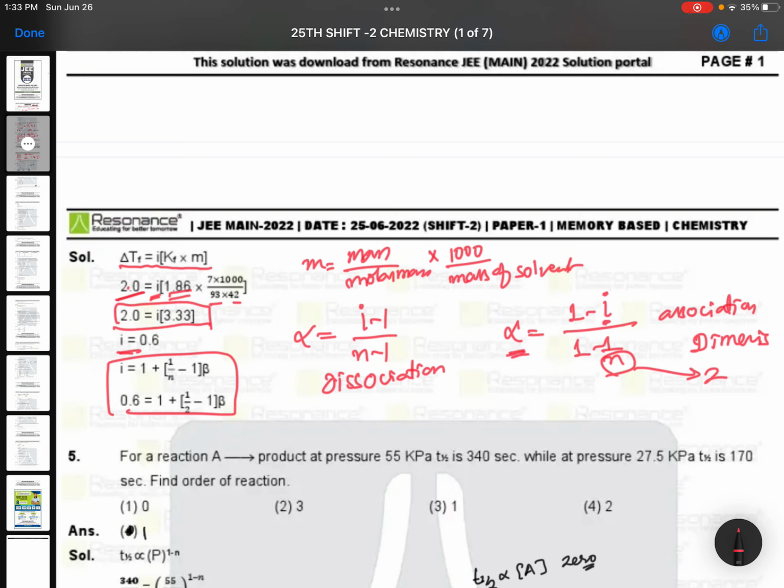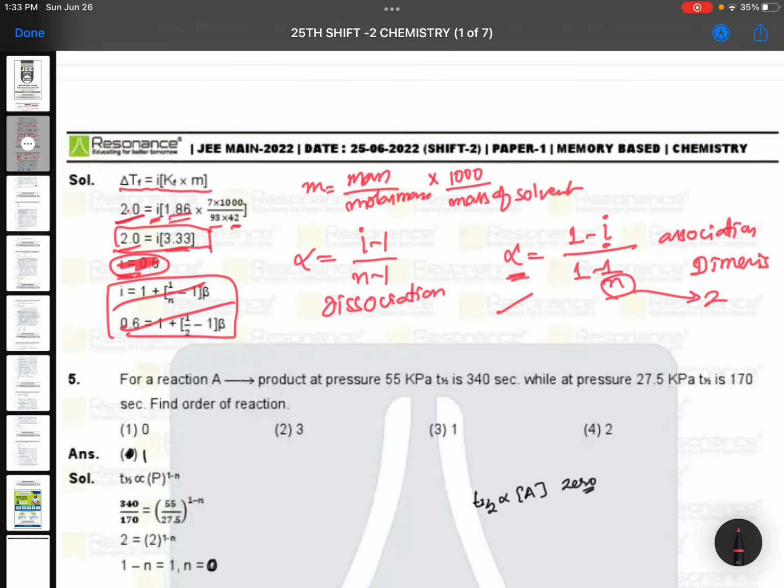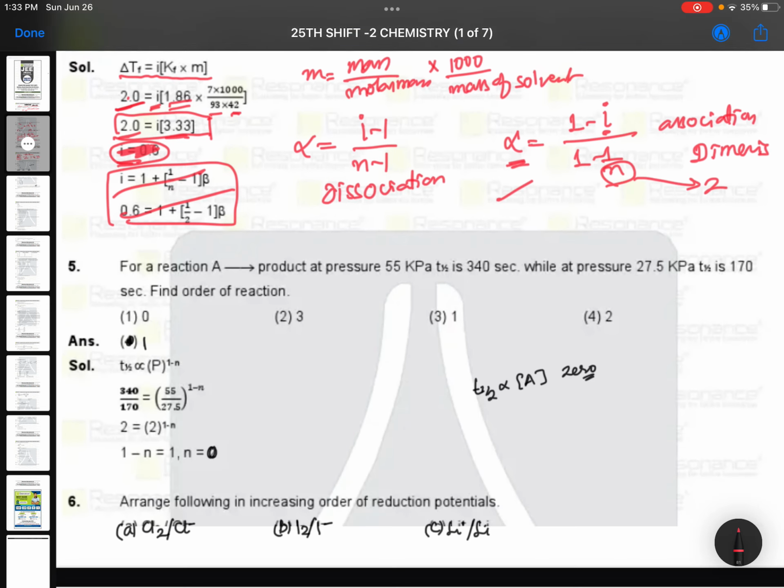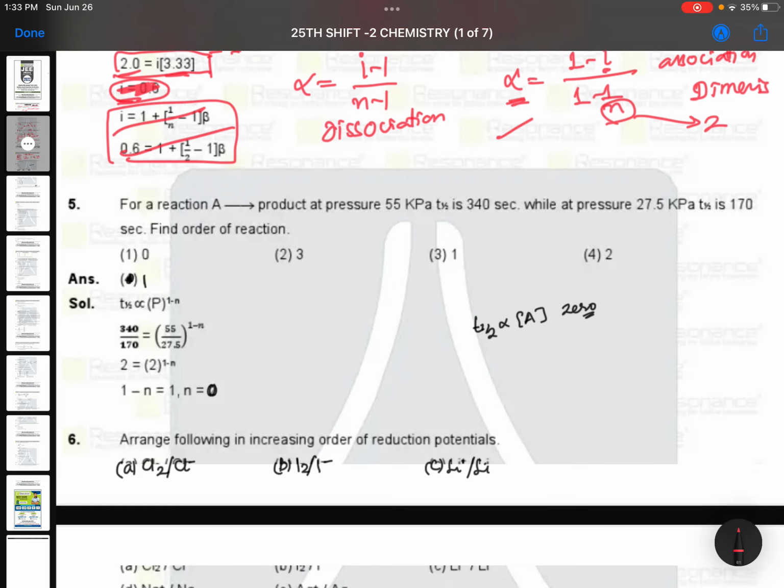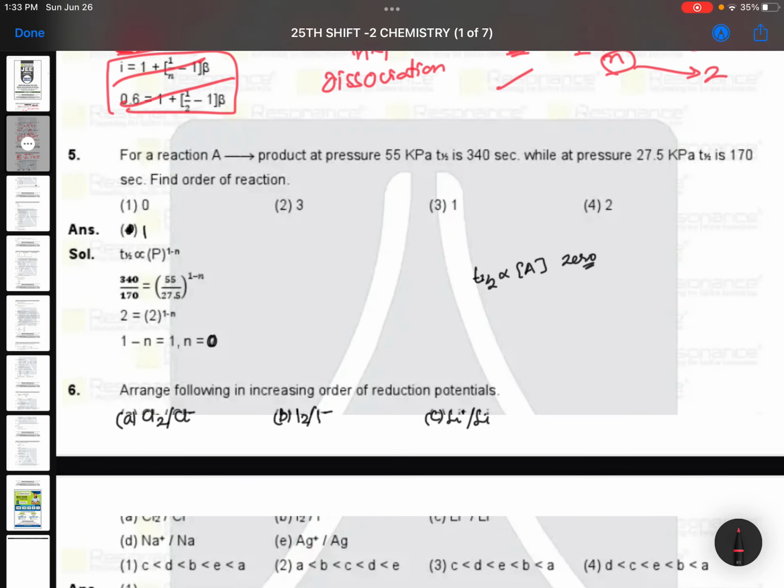So अब देखो 2 is equal to i into 1.86 into 7 into 1000 by 93 into 42. You will get some value. Because here 2.0 is taken, here 3.3 is taken, here 0.6, some small mistake may be there. Just take this one, you will get the answer. इसके लिए मैं एक अलग वीडियो में इसका आंसर बता के रहूँगा. अभी थोड़ी देर में I will give you this question separately.